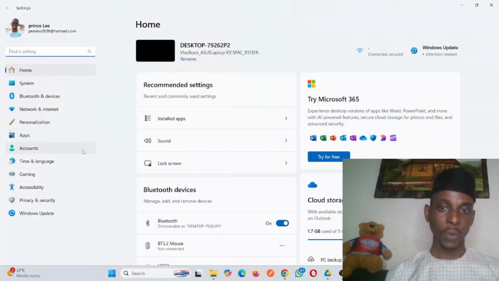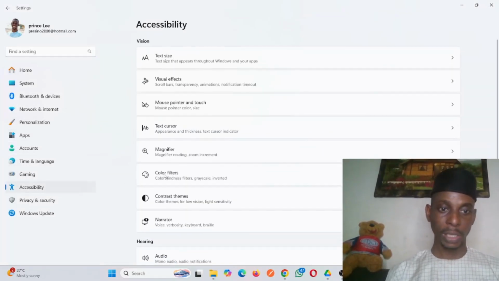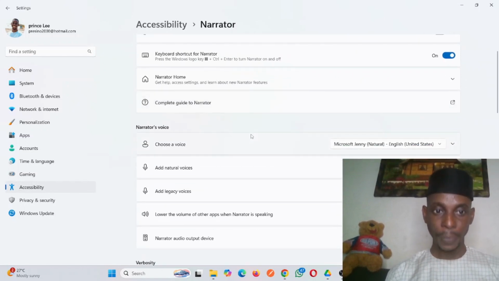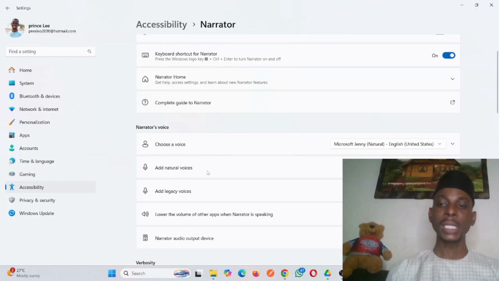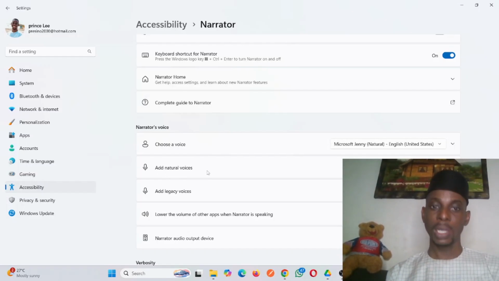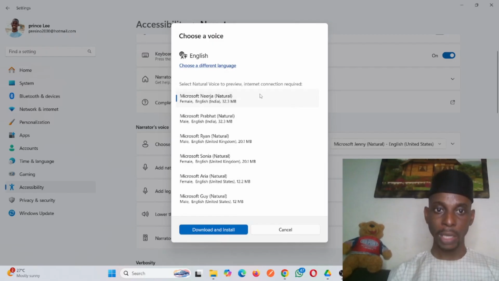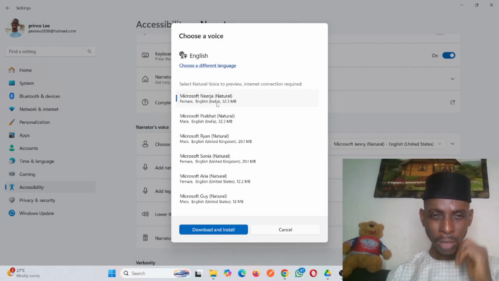When you enter settings for Windows, just go to accessibility, right? Then go to narrator. If you go to narrator now, then you see here add natural voice, because within that Python editor they use something that is already in the system. That voice they hear does not just come from thin air. It's already in the computer system. So we can add and use a natural voice, right? So this one should be natural voice India. This one is an Indian person.